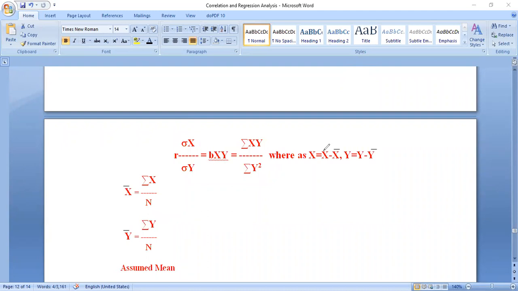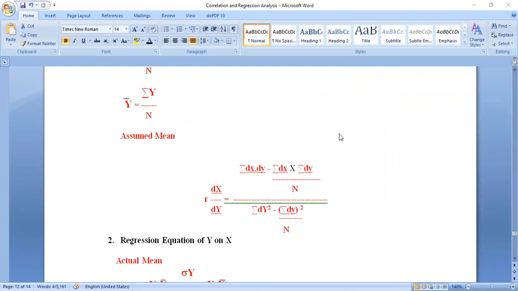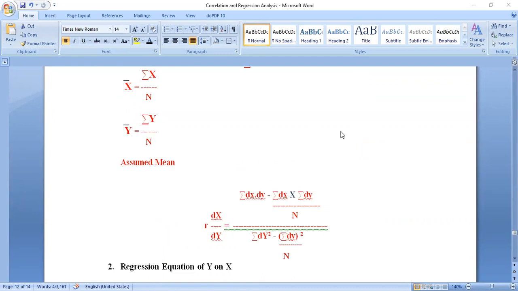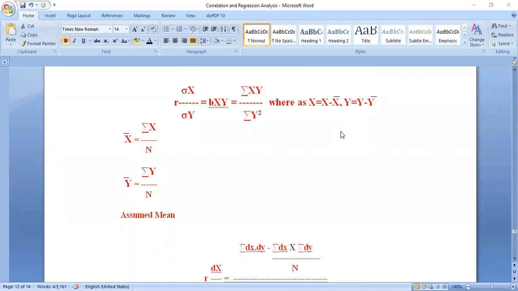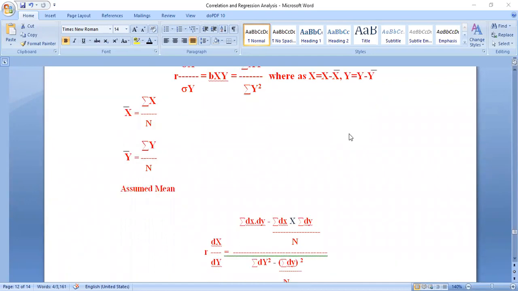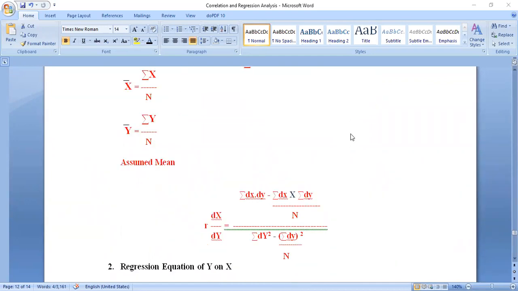Okay, then I am moving to the next one, the assumed mean method. Assumed mean method, regression equation of x on y. This is the most important. The previous one is also important and this one is also important. This is the assumed mean method.